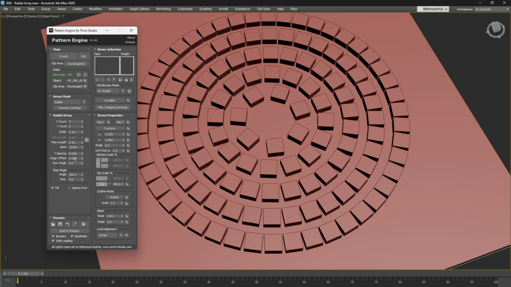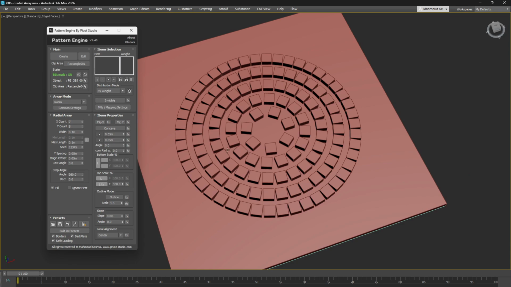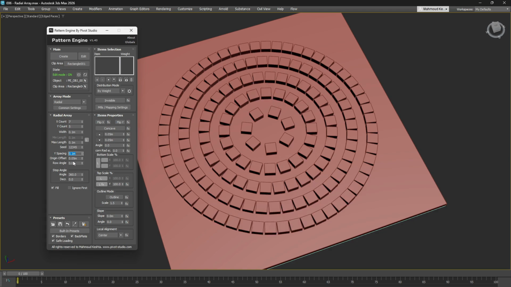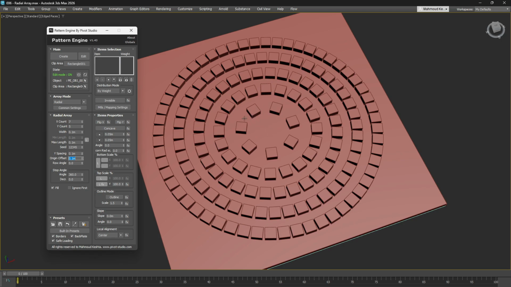Next, the Y spacing control adjusts the distance between the rings themselves. Increasing this value will spread the rings further apart. The origin offset creates a clear space at the center of the circle, pushing the rings outward from the origin point before they begin to form.